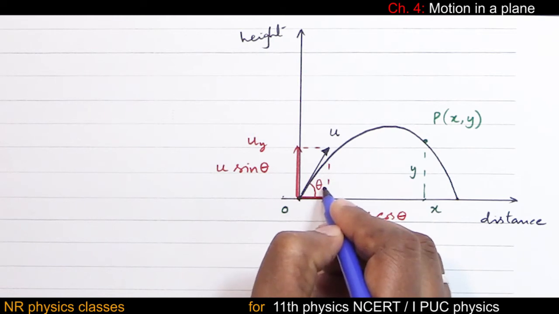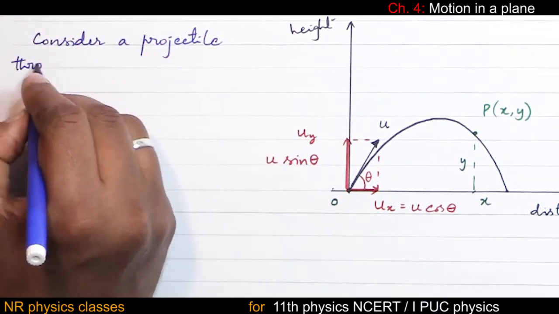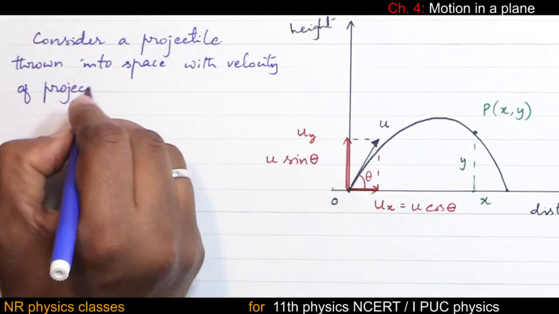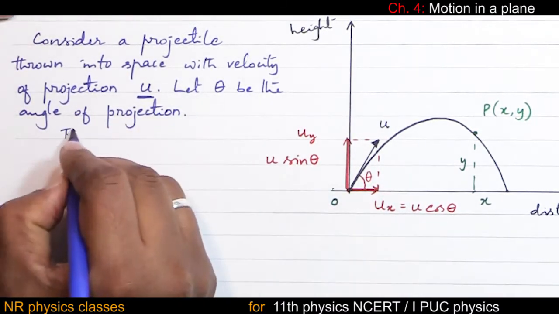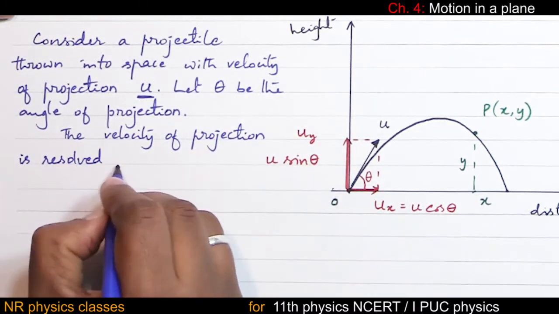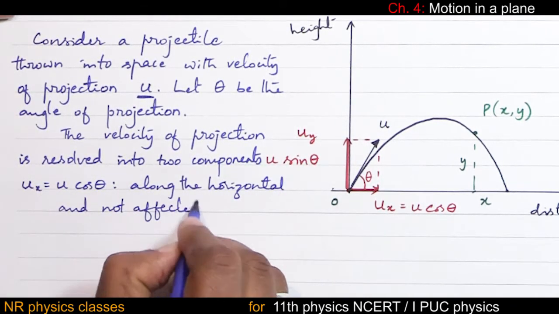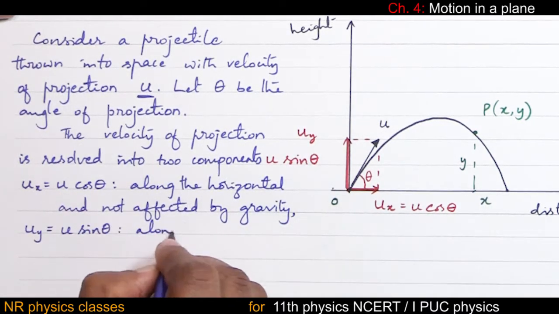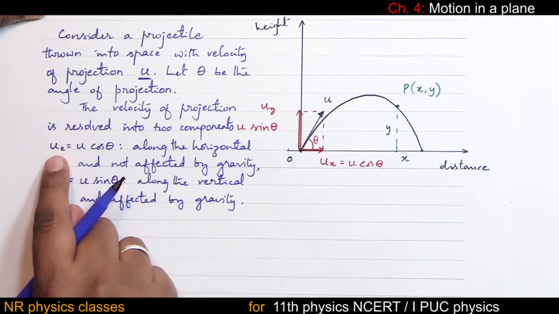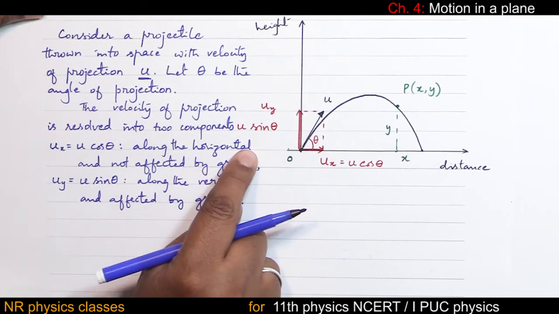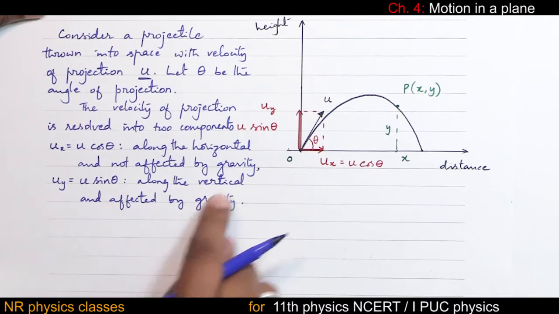Let theta be the angle of projection. ux equals u cos theta along the horizontal, not affected by gravity, that is this. u sin theta along the vertical and affected by gravity, that is this.